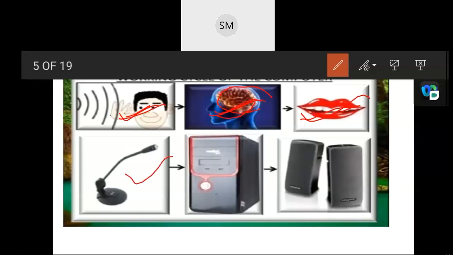Similarly, when you speak through your mic, that is the input. The processing takes place in your CPU, which is called the brain of the computer. The output you can hear through your speaker. Are you clear about that? This is the simple way to understand how computer functions work: input, processing, as well as output. These are the sequence of events in processing information.